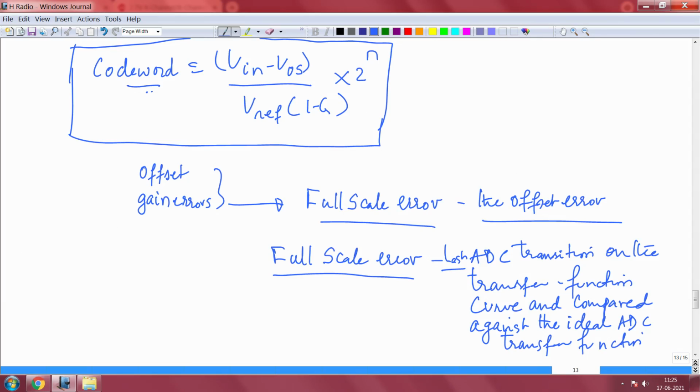So, these are important points that you will have to look up in the data sheet. Data sheets will talk about the offset errors and the gain errors. Now, these two parameters are insufficient for you. You need to also look up the other type of error, and I will show you what the other errors are.